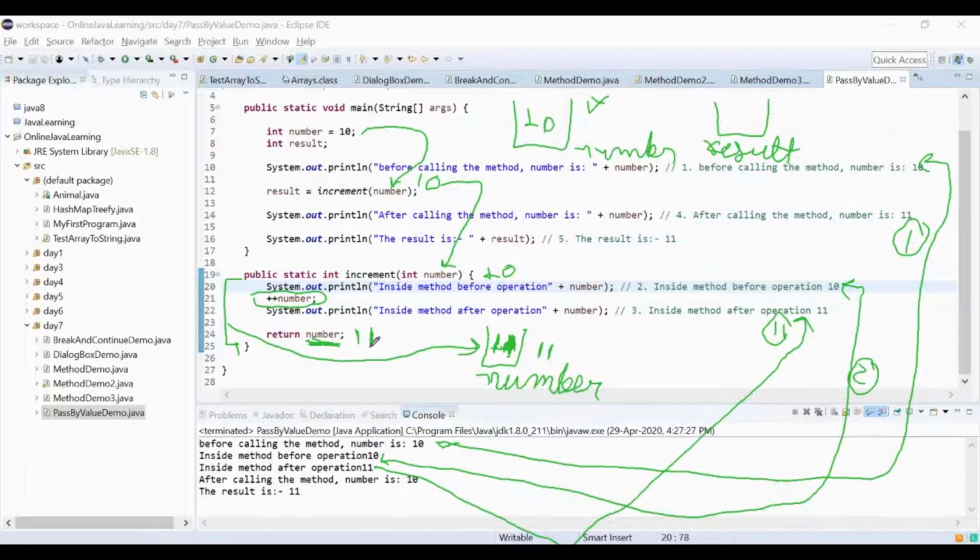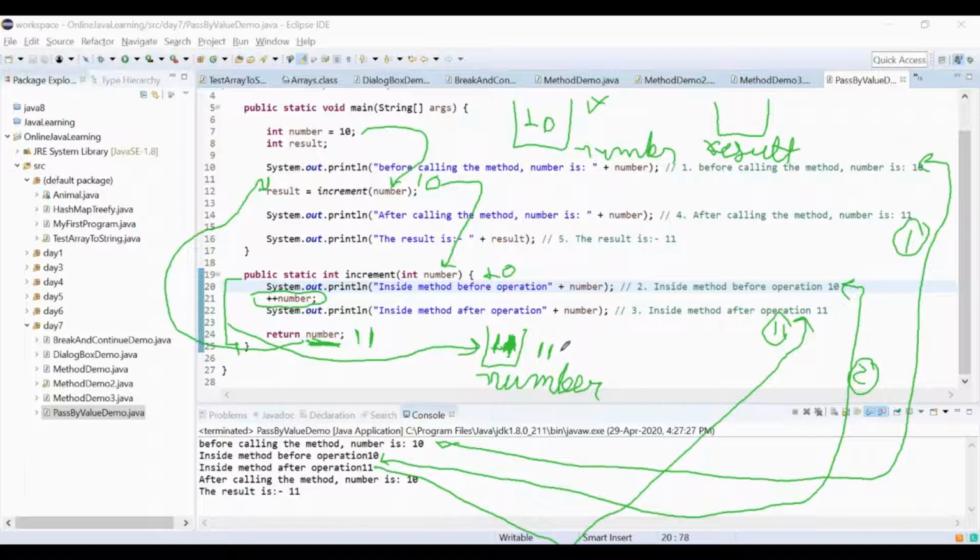Yes, because it was incremented. So this is returned from here to here, and to the result that is copied from here to here, in result 11. Again I'm saying copied, so this 11 has not been wiped out. However, we are out of the method, then I'll explain it in a minute.